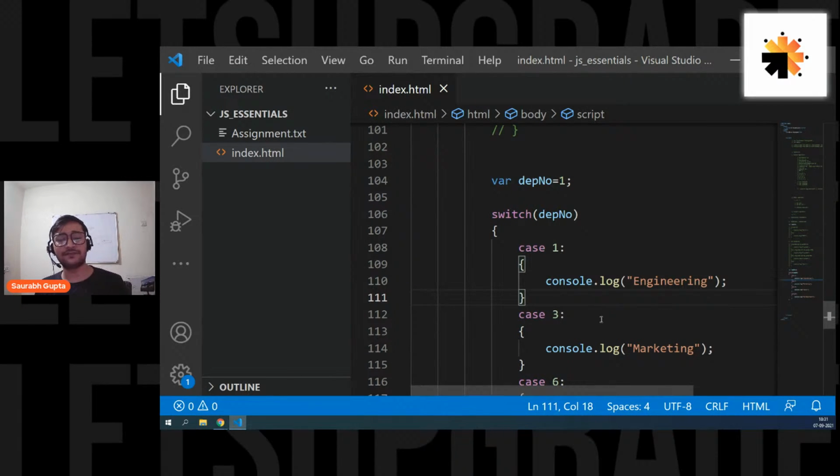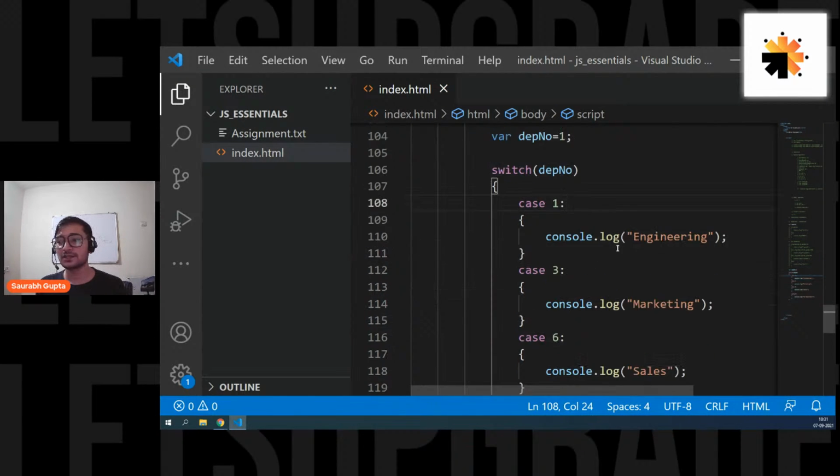Is using switch better than if else? Yes. For single values, definitely go for switch because it's much faster. For single values, you can also go for else if. You can also go for that. But that is a little slower than switch. So for single values, always go for switch. Don't avoid if else. Even if you use it, it's fine, but it will make your program slow. Is that clear, everyone? So simple.